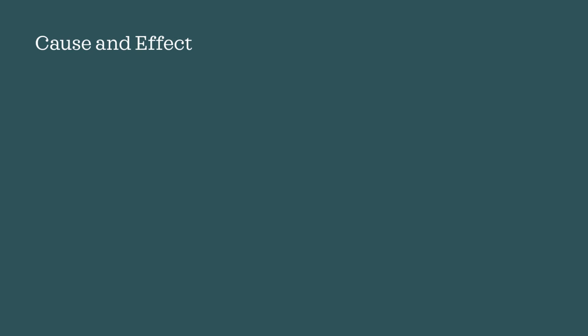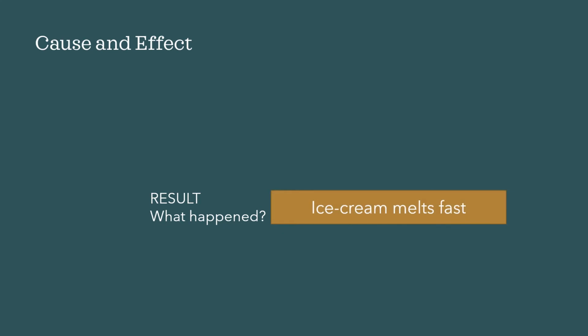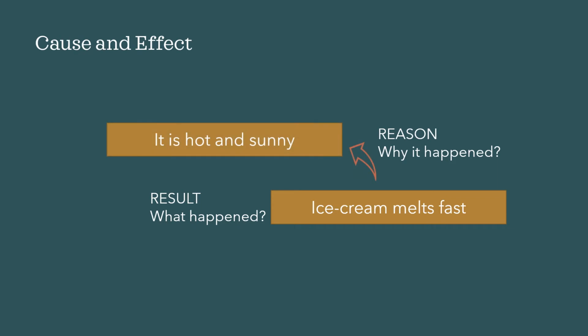Let us look at the ice cream problem again. The result. What happened? The ice cream melts very fast. Why it happened? Because it is very hot and sunny. So the effect is ice cream is melting very fast, and the cause is because it is hot and sunny.